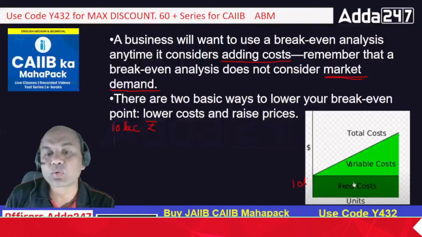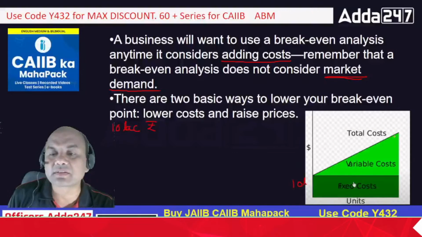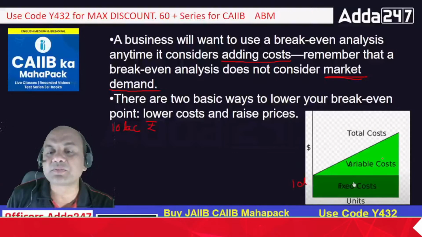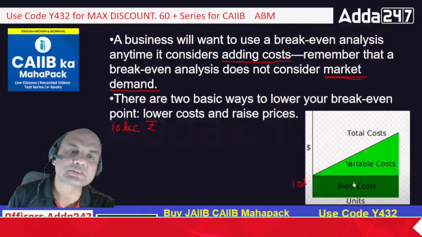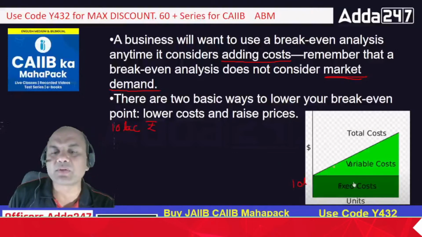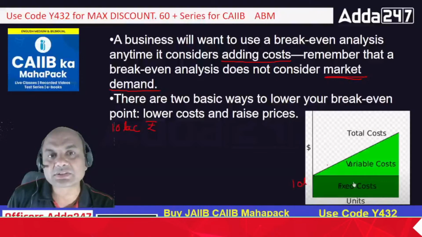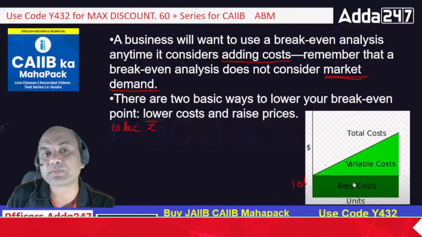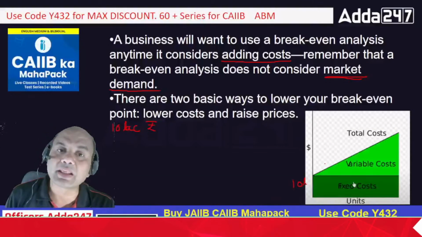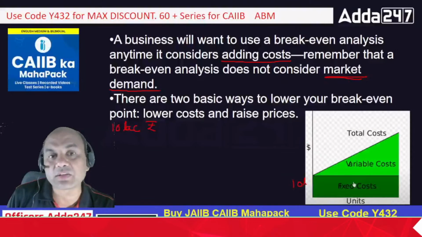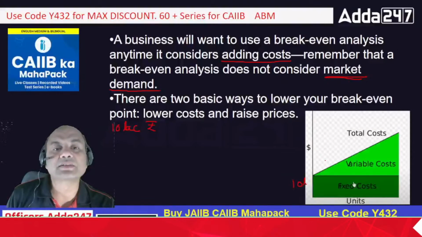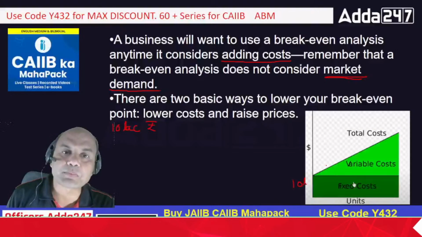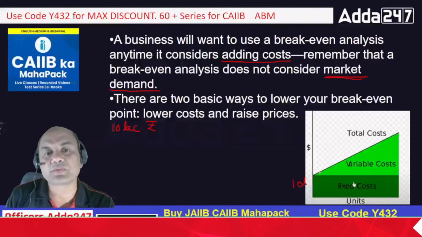So what should I do? To recover this 10 lakh, I must start the production. As I increase the production, variable cost increases. What is variable cost? Variable cost means, suppose I want 100 products, I'll need one person for the job. If I want 1000 products, maybe I'll need 10 persons for the job. So 10 persons means 10 times the salary. That is variable cost. My electricity bills for 100 products will be different from those for 1000 products.